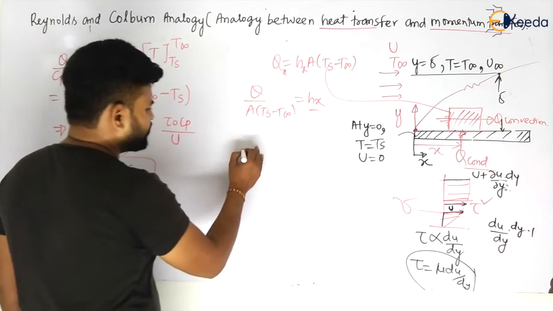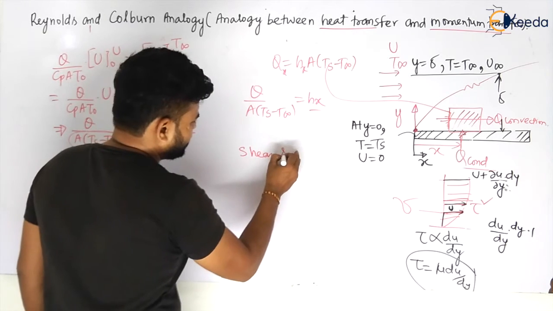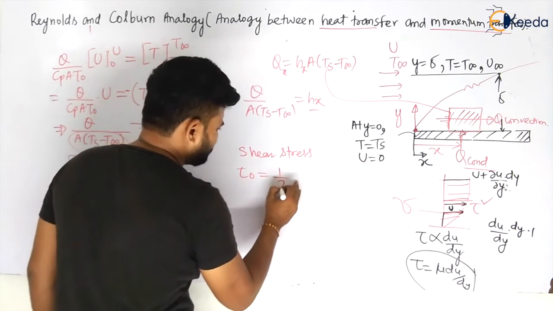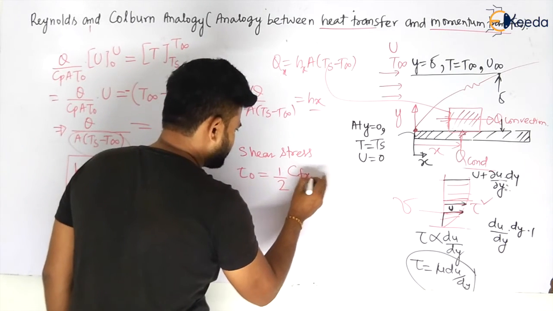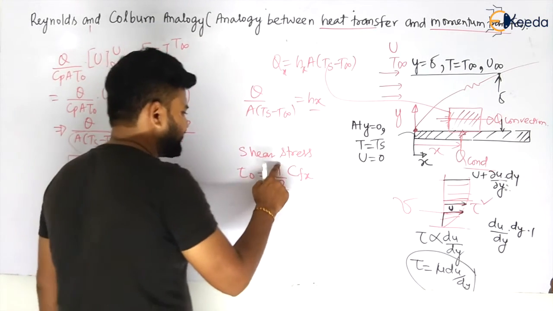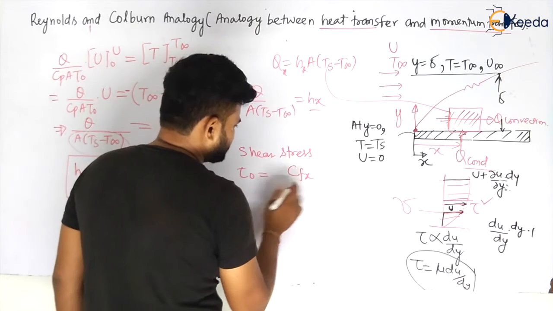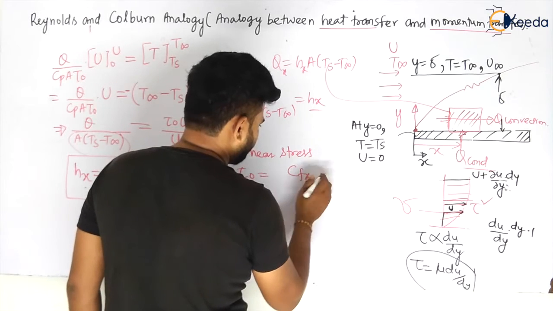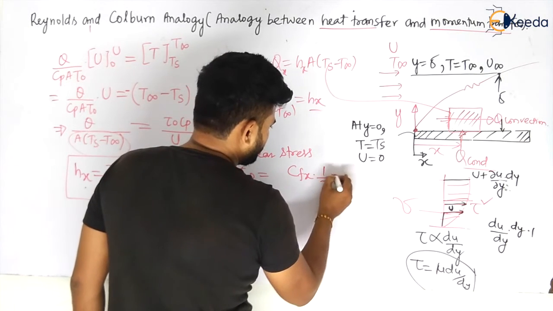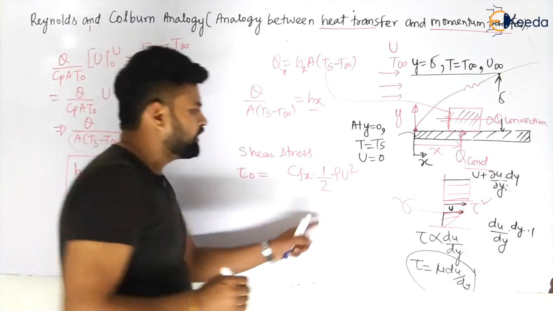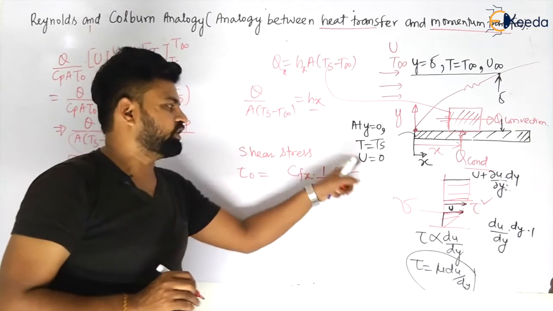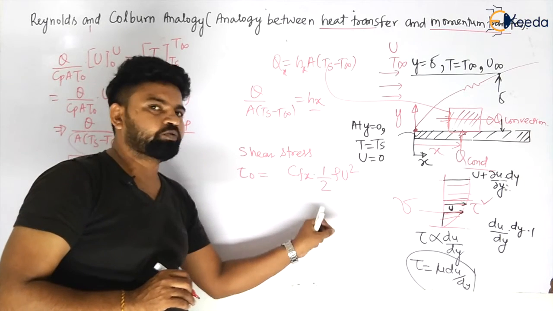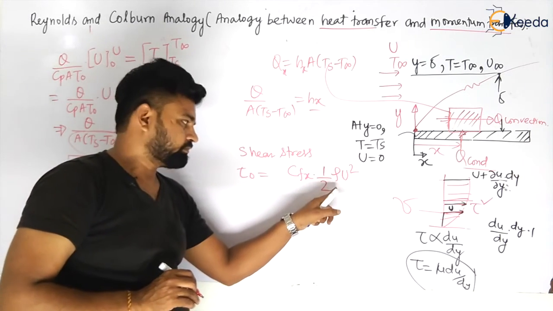But we know that shear stress tau naught is given by half of Cfx, that is the coefficient of skin friction or drag friction, my dear students, or we can take directly Cfx by 2, and this is nothing but Cfx multiplied by half of rho u square, that is nothing but the kinetic energy. Kinetic energy, you can look here, that is nothing but the kinetic energy per unit what? Per unit what?